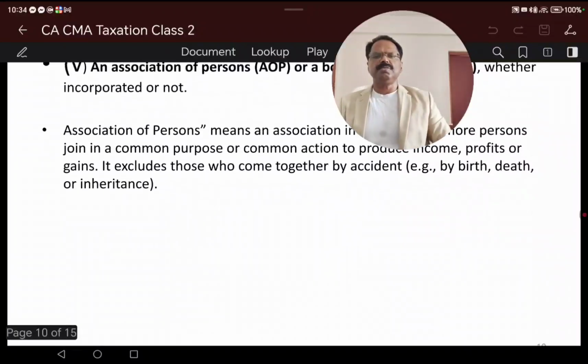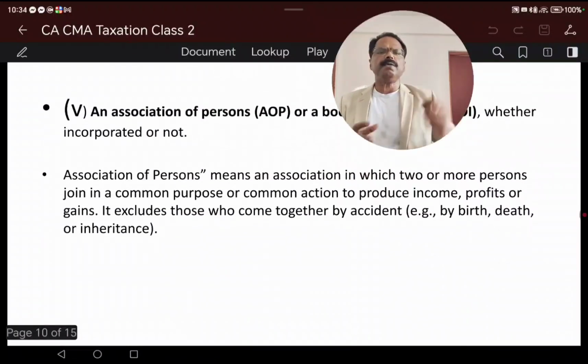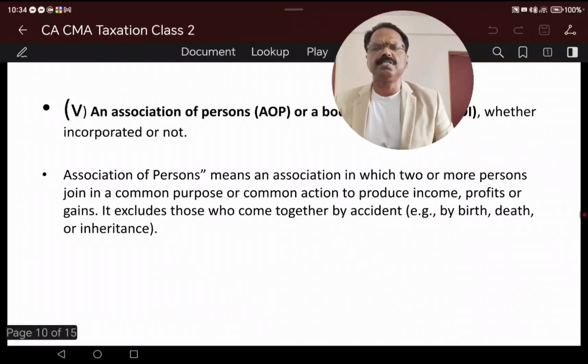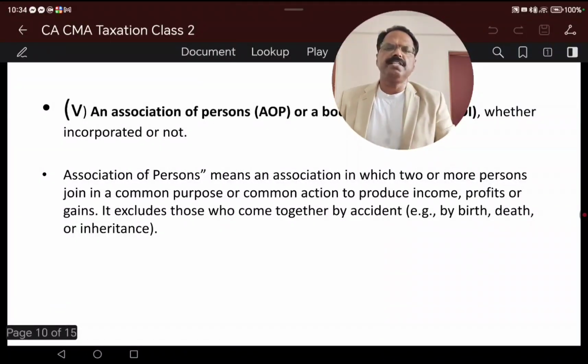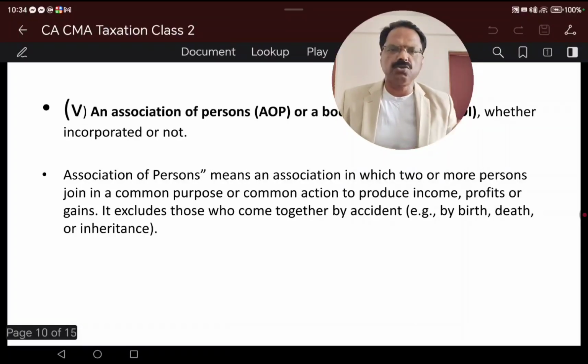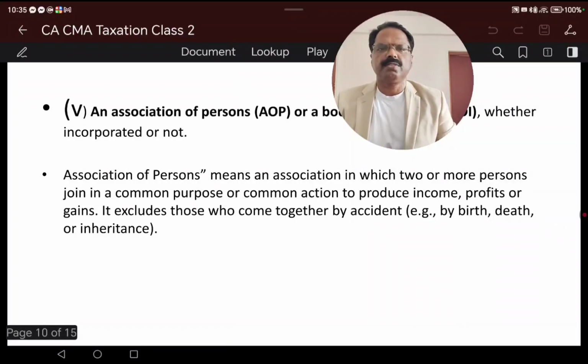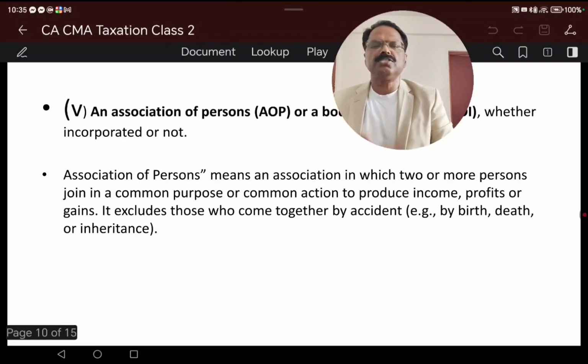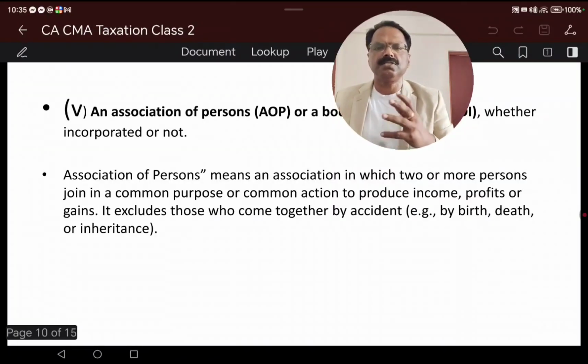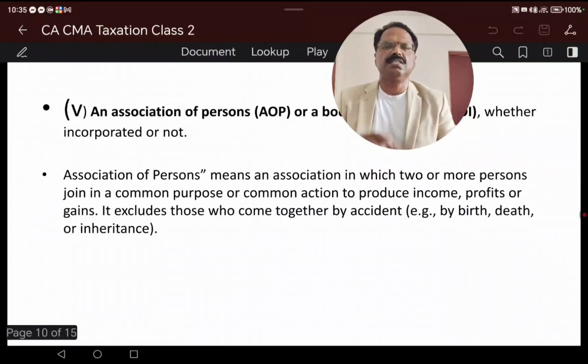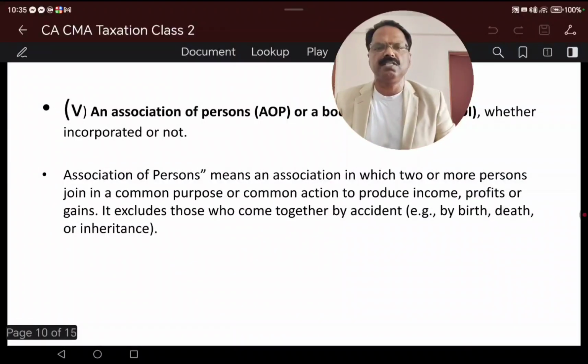An association of persons is one or more persons joined together for a common purpose. We define the company: a company means an association of persons who contribute money or money's worth to a common purpose. It is called stock. So a company is an association of persons who contribute money or money's worth to a common purpose, to do some business maybe.